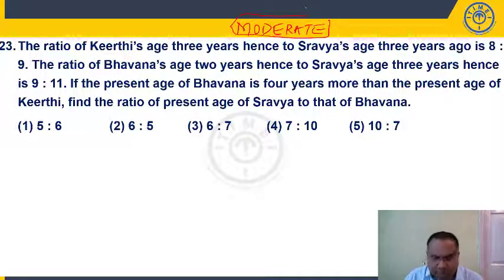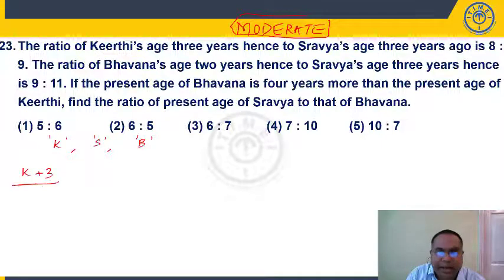Let us take up question number 23. The ratio of Kirti's age 3 years hence. Let us take Kirti's present age as K, Shravya's present age as S, and Bhavana's present age as B. Kirti's age 3 years hence, K plus 3, by Shravya's age 3 years ago, S minus 3, is given as 8 by